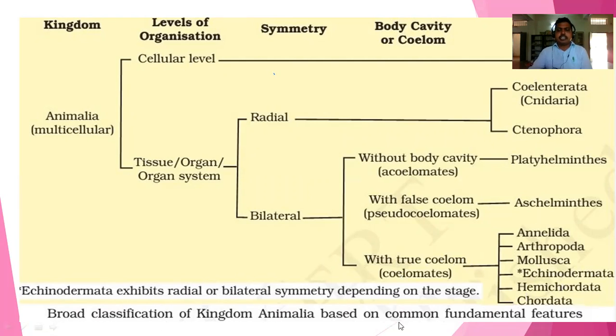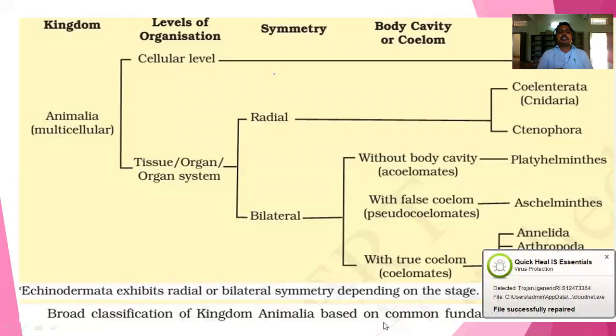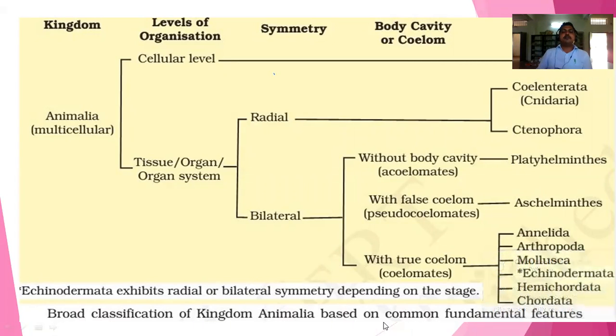And you can see here at the last, Echinodermata exhibits radial or bilateral symmetry depending on the stage. For example, in the adult stage, it exhibits pentaradial symmetry, but in the larval stage, it exhibits bilateral symmetry.